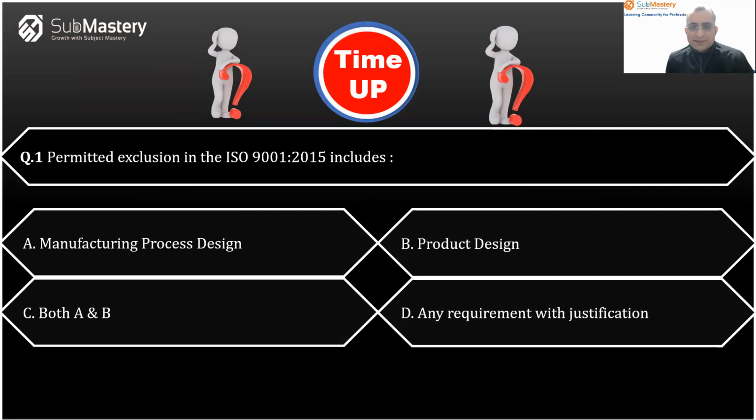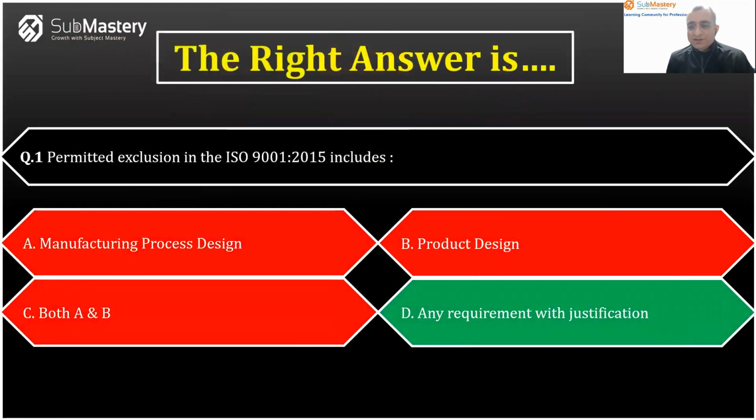Okay, the right answer is any requirement with justification. Basically, you can say that this or that requirement is not applicable, but you have to give justification that those requirements will not have any impact on product conformity, or on customer dissatisfaction.